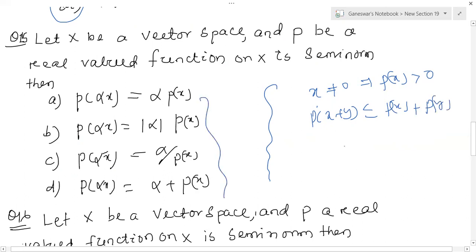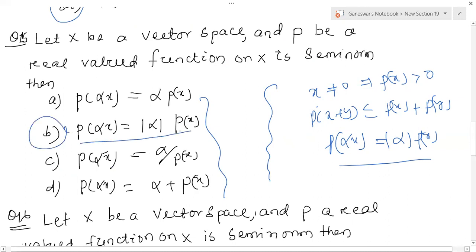And the last condition, P of alpha X, which is equal to norm alpha times P of X. So this condition is satisfied. So this one is P of alpha X is equal to alpha Px. Which one is there? Alpha Px. Second, so this one, P of alpha X, and this is the answer. So X is a real valued vector space and P is a real valued function on X. It's semi-norm, then we satisfy the following criteria, that is P of alpha X is equal to norm of alpha into Px. That is your answer.